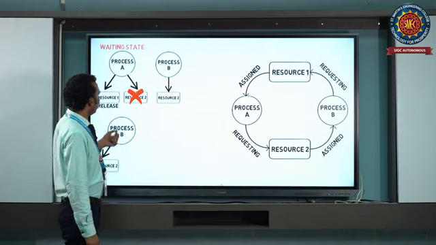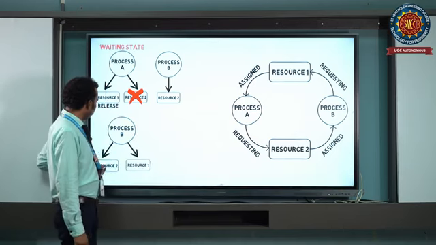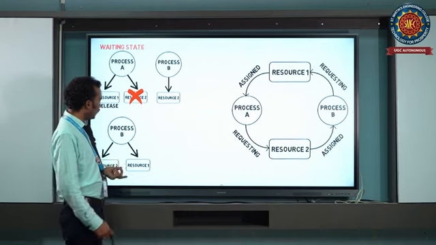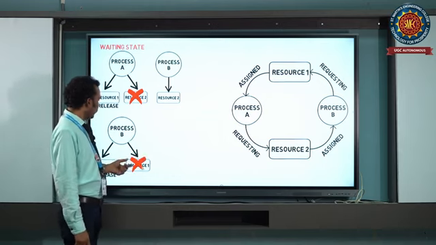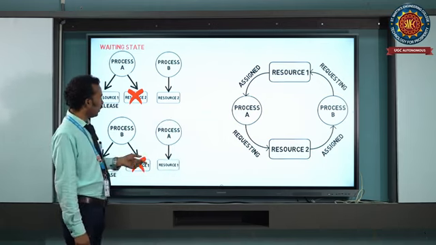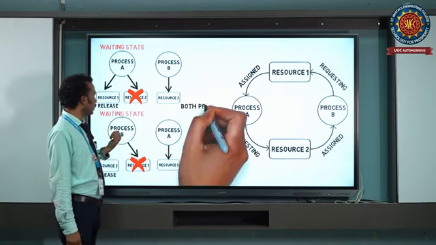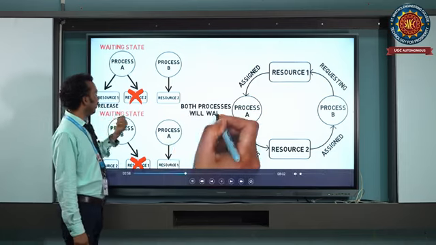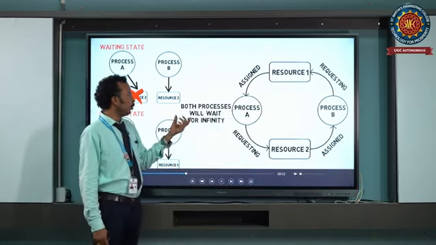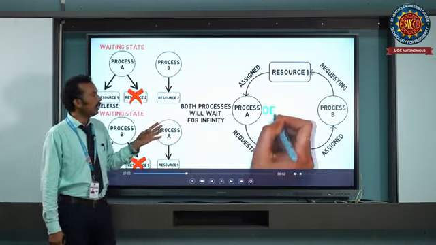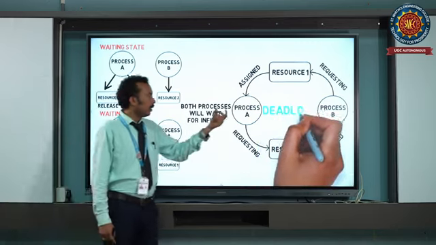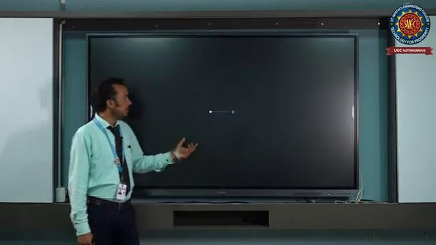Process B is holding resource 2 and requesting resource 1. After the release, only then will it be allocated to process B, which is also in a waiting state. In this case, both processes will wait infinitely, so the deadlock will occur in the system.